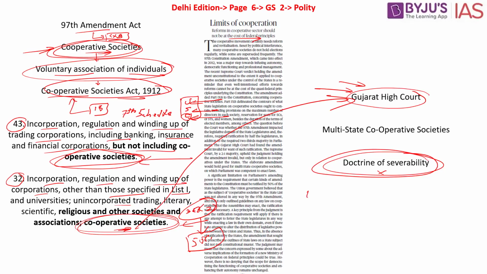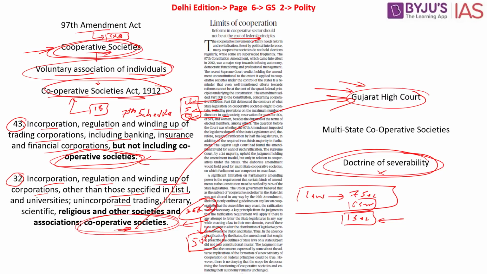Let's say there is a law drafted by the union government, or it can be the state government. Let's assume hypothetically that there are about 7 sections. These 7 sections in themselves are not unconstitutional. They are not ultra vires the constitution. They are not impinging upon the rights of the citizens. But there is one section in this particular law which is taking away the fundamental rights of an individual, or it is violating certain basic structure of the Indian constitution. So what does the Supreme Court say? You delete this particular section, but you can keep the other 6 sections in that particular law.